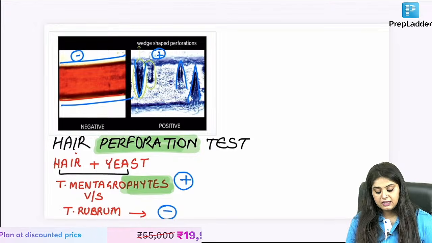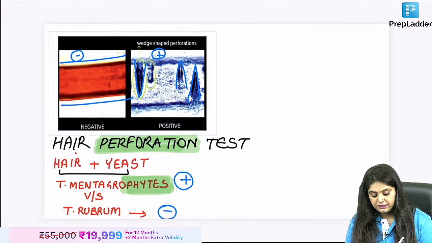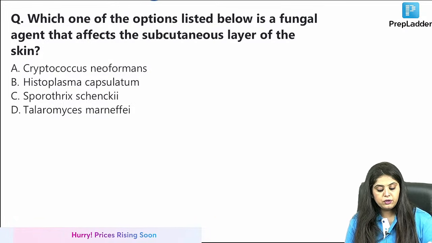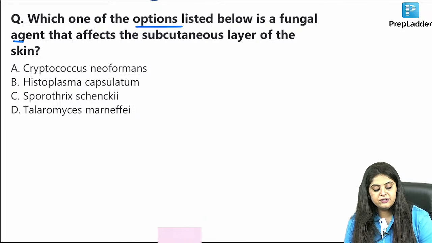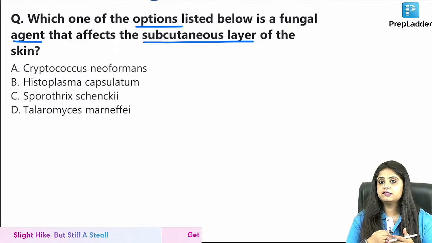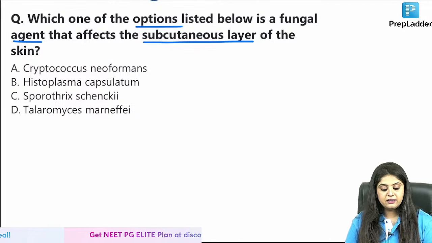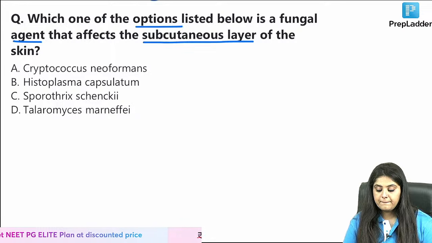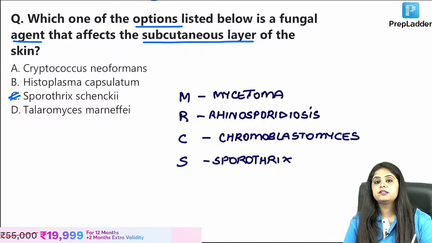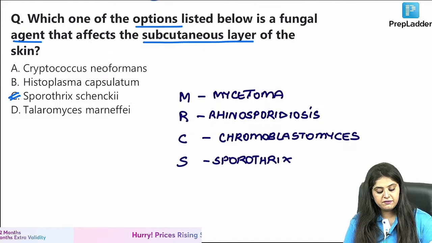Okay. Coming to the next thing, I think everyone would be able to tell me, because this is a simple derma question. Which of the following options listed below is a fungal agent that affects the subcutaneous layer of the skin? Subcutaneous, not skin, below the skin, and many of you have started answering C, that is Sporothrix.